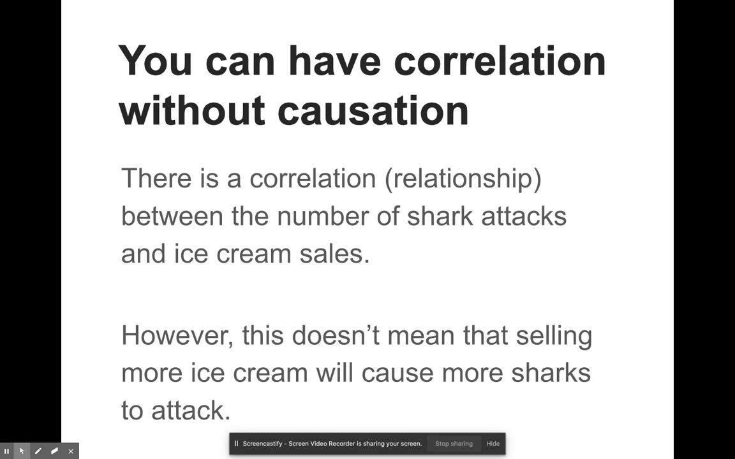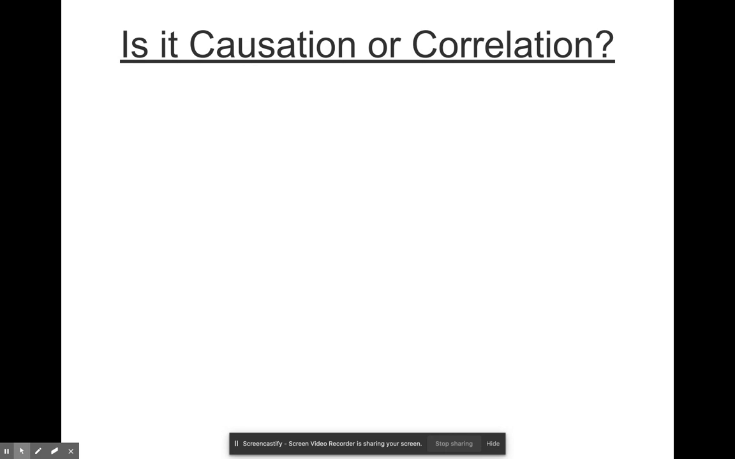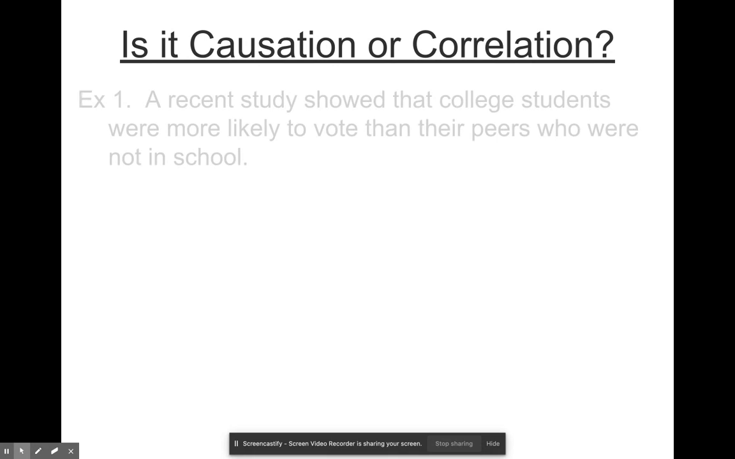So this would be an example of a correlation. However, this does not mean that selling ice cream will definitely cause shark attacks. So there is a correlation, but there is no causation here. Now let's take a look at some examples here, and you're going to decide if this situation represents a causation or a correlation. Read number 1 and decide which you think it is.